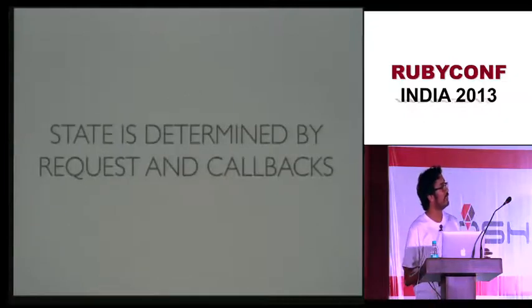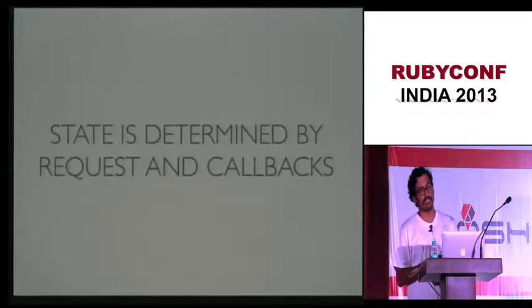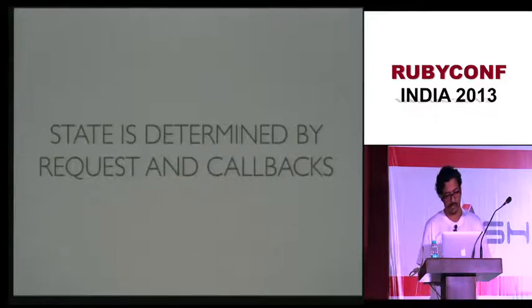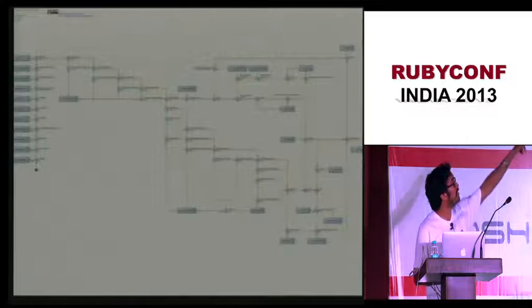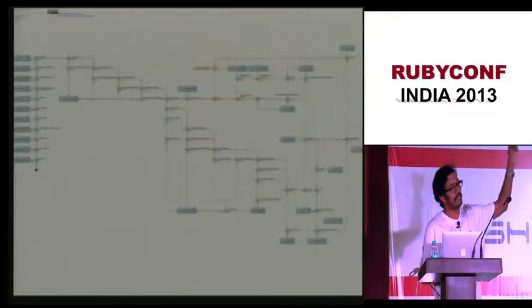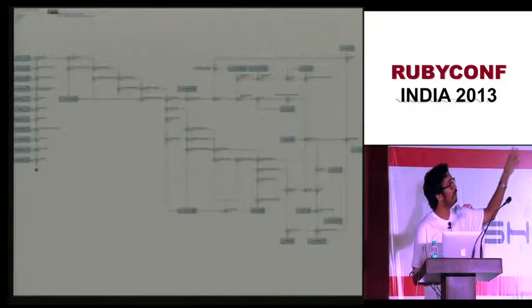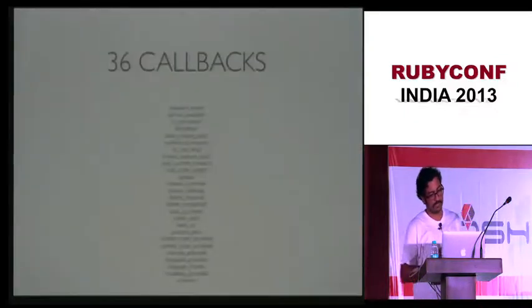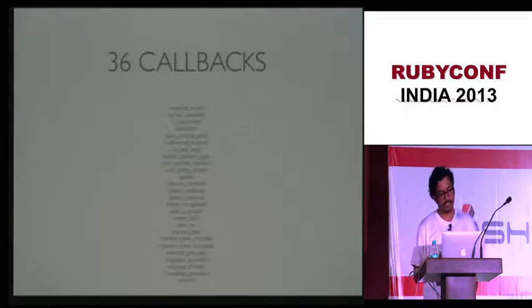In Webmachine, because we are saying that it is a state machine, the decision on how to flow through the various states is determined by the request and the callbacks. So all of these are callbacks. Let's say those blue dots are functions. Those are callbacks. When you are moving from one blue dot to the other blue dot, that is a transition, and that is basically a conditional statement. There are some 36 callbacks, which is pretty rich. So using those 36 callbacks, you can model a lot of things.